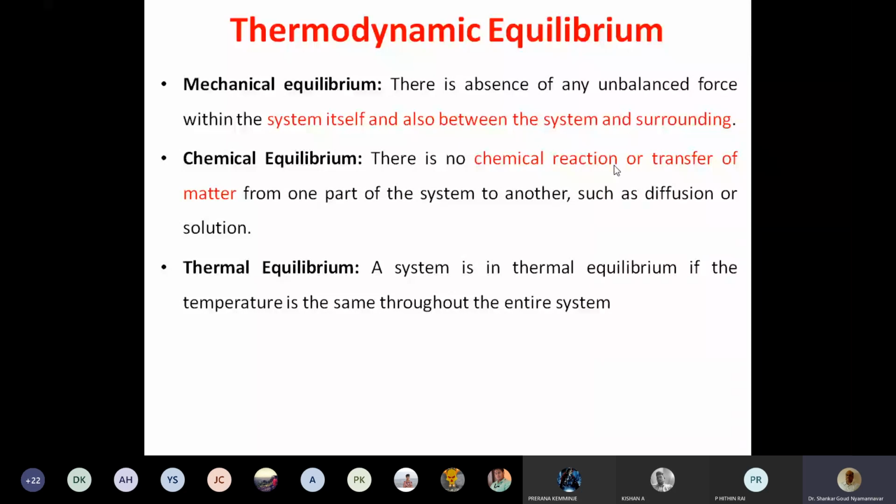If there is a temperature difference, what happens? Suppose two bodies at different temperature, you bring them in contact, what happens? Equilibrium takes place. How it happens? From more concentration to lower concentration. Concentration? I am saying temperature, to temperature. Yes, sir. From higher temperature to lower. What happens? Higher temperature to lower temperature. How does heat move? Heat flows, right?